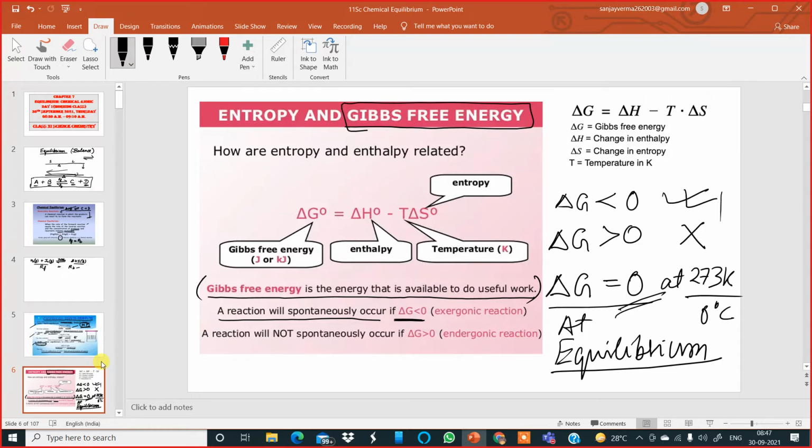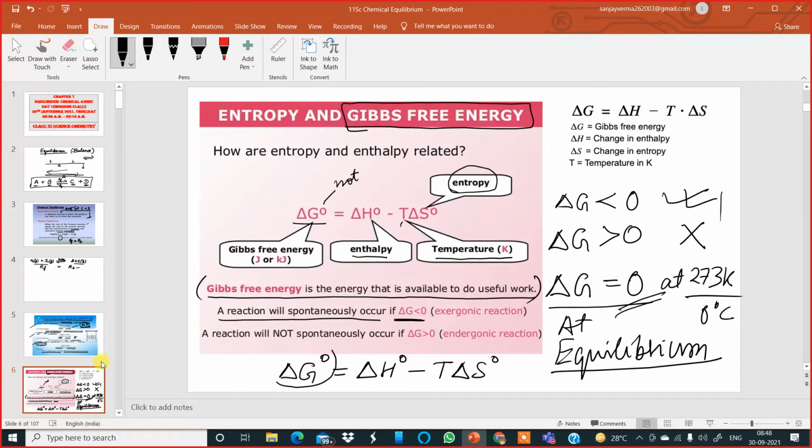Let me go a little bit more in detail with regard to this formula which you see on the screen. Delta G naught; this naught means not. Delta G naught, the change in Gibbs free energy, is equal to delta H naught, the change in enthalpy, minus T delta S naught. This delta S naught means entropy. This capital T means the temperature at which the reaction is happening. So I request you all to please get used to this formula: delta G naught is equal to delta H naught minus T delta S naught.